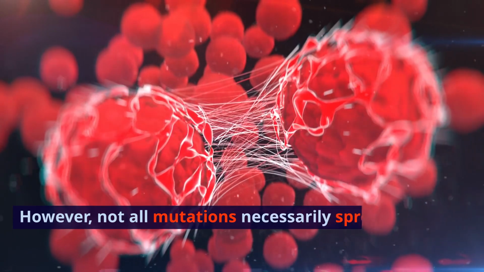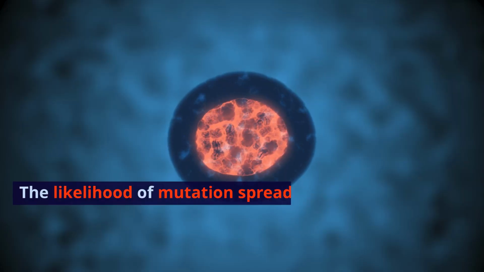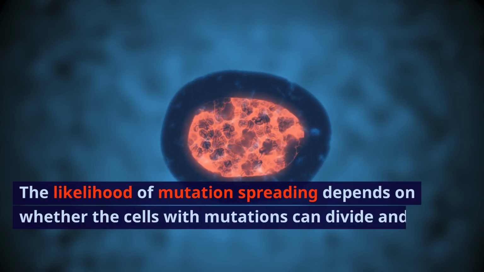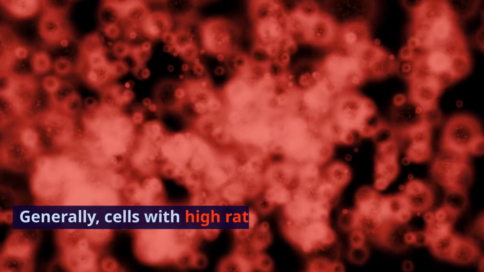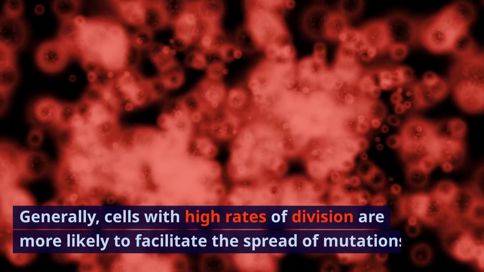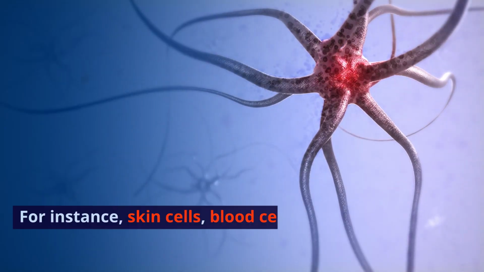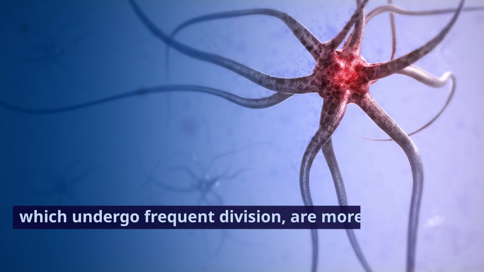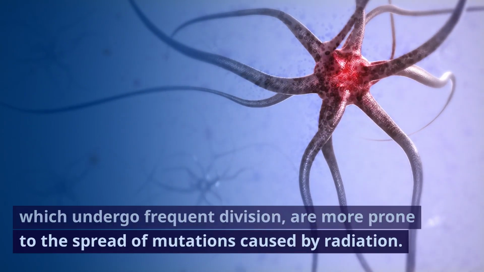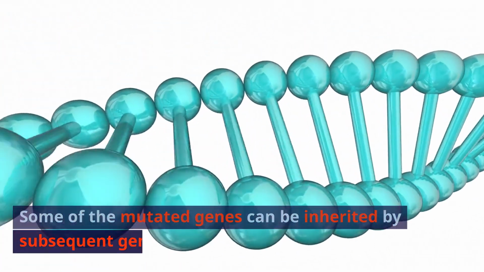However, not all mutations necessarily spread throughout the entire body. The likelihood of mutation spreading depends on whether the cells with mutations can divide and generate new cells. Generally, cells with high rates of division are more likely to facilitate the spread of mutations. For instance, skin cells, blood cells, and reproductive cells, which undergo frequent division, are more prone to the spread of mutations caused by radiation. Some of the mutated genes can be inherited by subsequent generations.